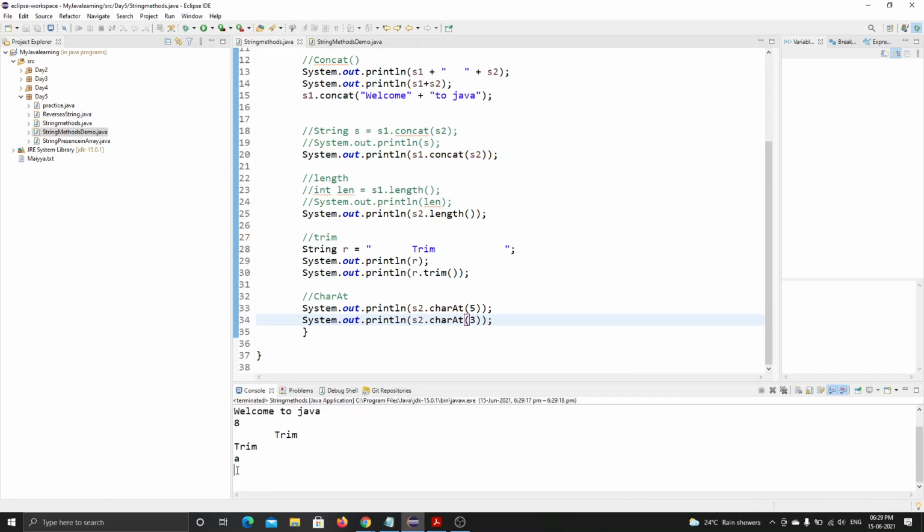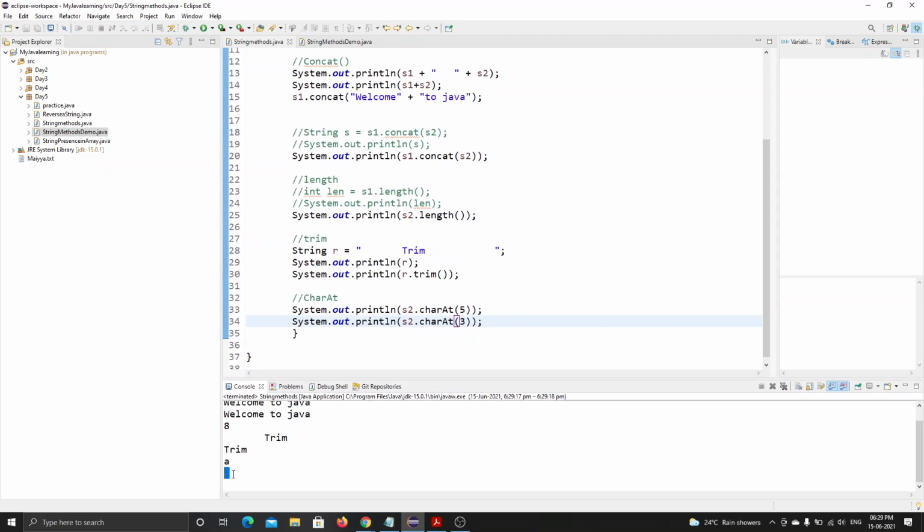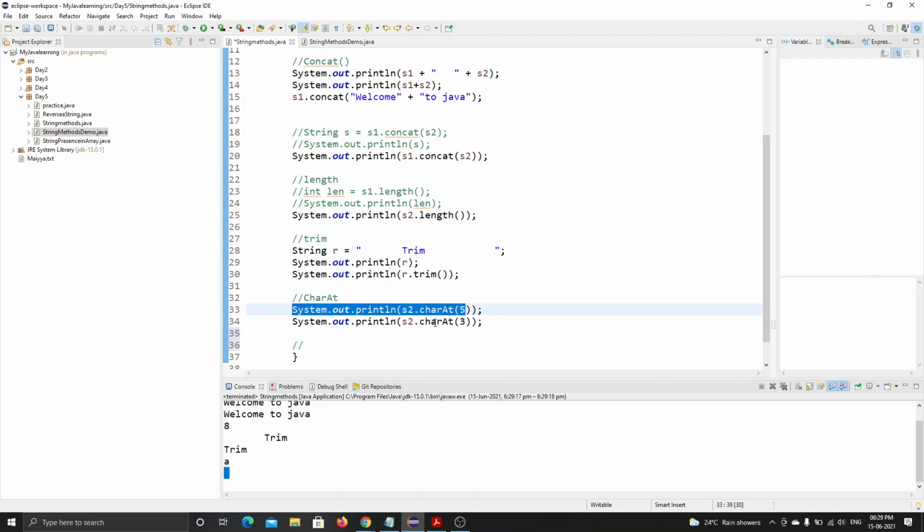It is empty now. There is a value, but we can't see. Okay, I can show you like this by highlighting it. Are you guys understanding how this charAt function works? The charAt function is used to find a character using its index value.